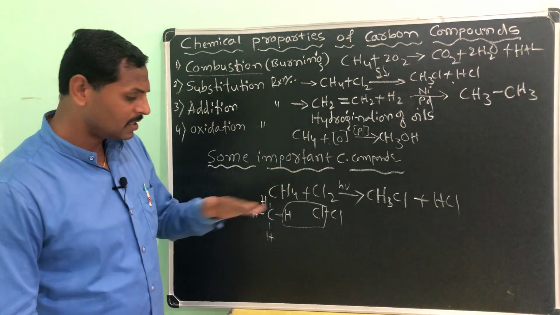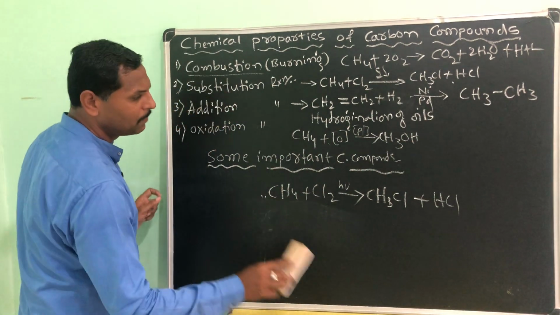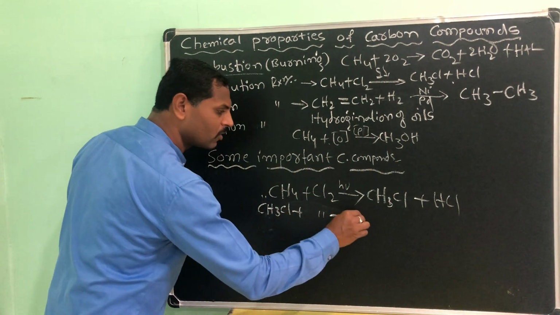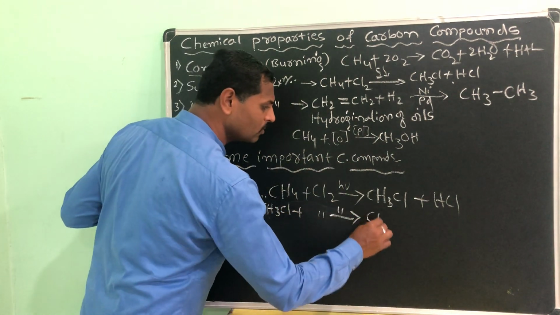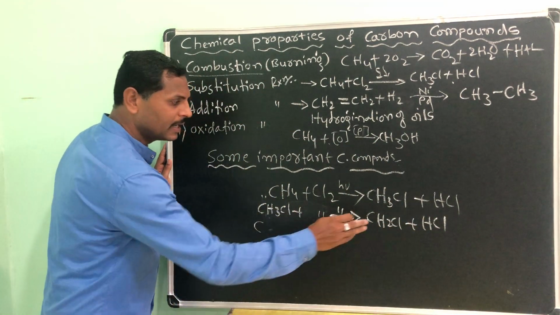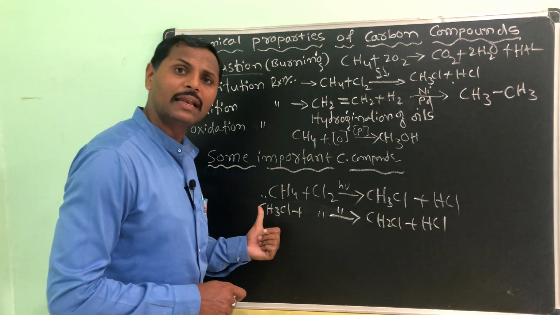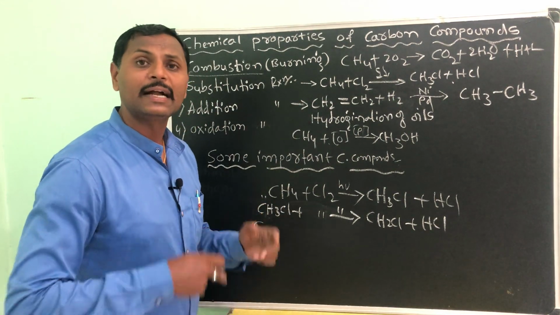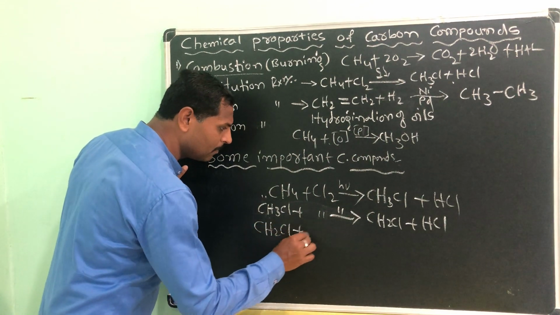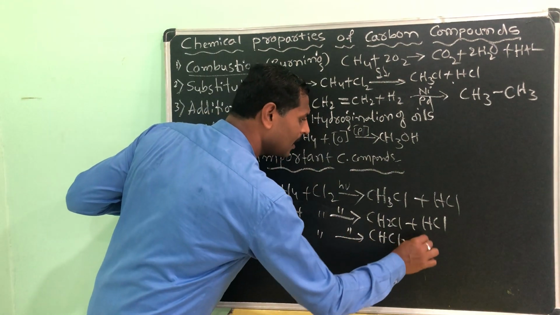I will complete this reaction. See, it will not stop here itself, it further continues. CH3Cl once again reacts with chlorine in the presence of sunlight, giving CH2Cl2 plus HCl. Once again it will not stop there until it removes all the hydrogen atoms from the alkane, from the methane. So it continues its reaction. CH2Cl2 plus chlorine in the presence of sunlight gives CHCl3 and hydrochloric acid.